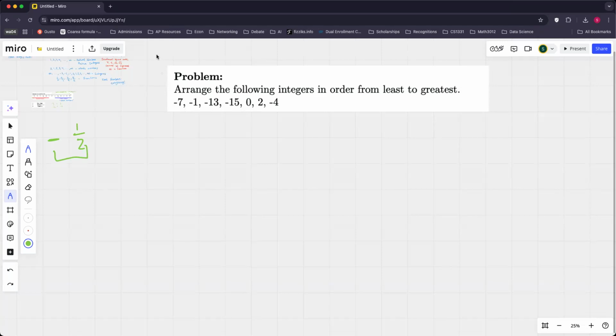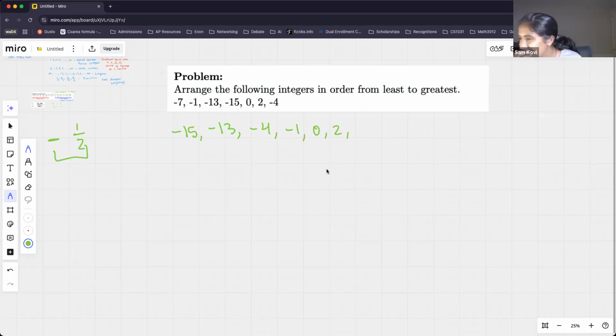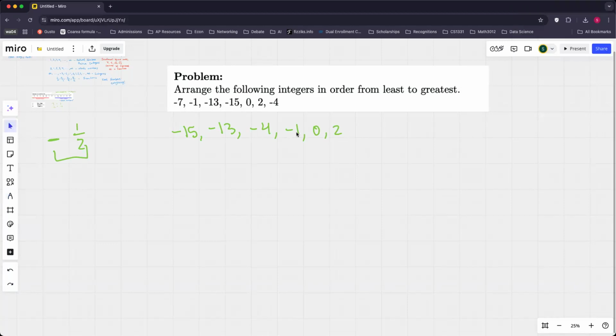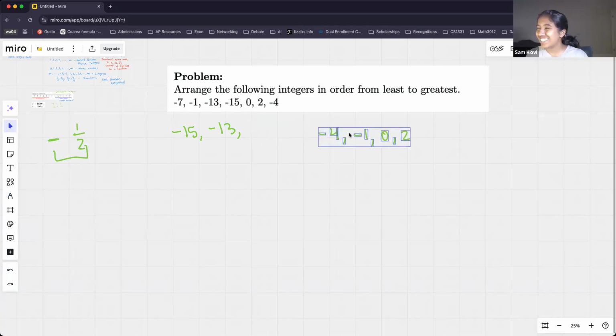From least to greatest, honestly, -15, -13, -7, -4, -1, negative, I mean, not negative anymore, 0, and then 2. Good. I think there was a -7 in there. I did say it was before the -4. Oh, okay, okay. I must have just misheard it.